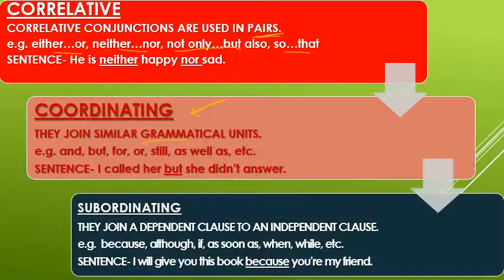Third comes subordinating. Subordinating, as I said, is dependent. One part of the sentence is always dependent on the other part of the sentence. For example, I will give you this book because you're my friend. So this person is giving the book because he is his friend. One part is always dependent on the other. I will call you after completing my work. So I will call you only after completing my work.